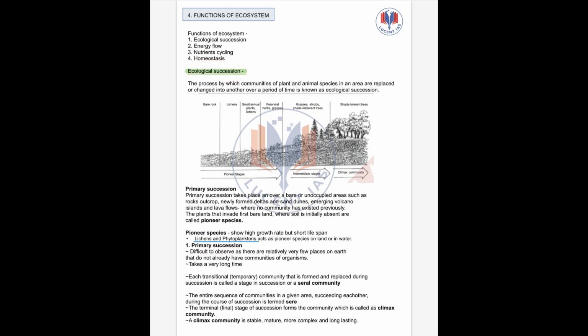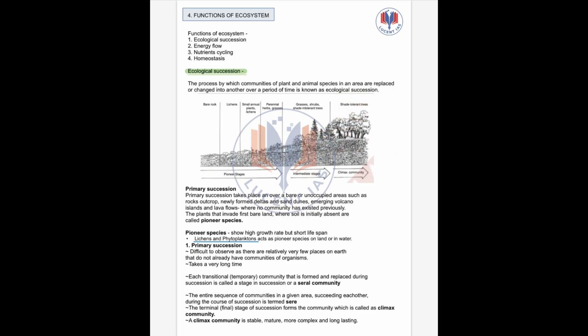Ecological succession is a process by which communities of plants and animal species in an area are replaced or changed into another over a time period. For example, starting from bare rock, it changes into lichens. Lichens grow over there. Then from lichens, small plants and animals. Then perennial herbs, grasses. Then shade intolerant trees. Then big shade tolerant trees. So this whole process is known as ecological succession.